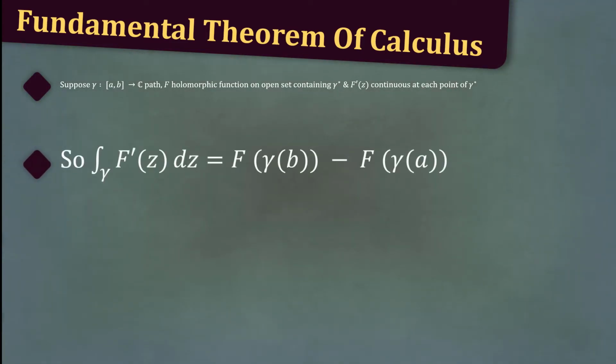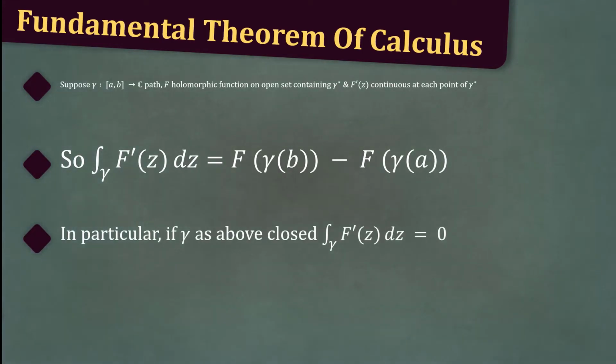Then the integral over gamma of F dash of z dz is equal to F of gamma of b minus F of gamma of a. In particular, when gamma is closed, then the integral over gamma of F dash of z is equal to 0.